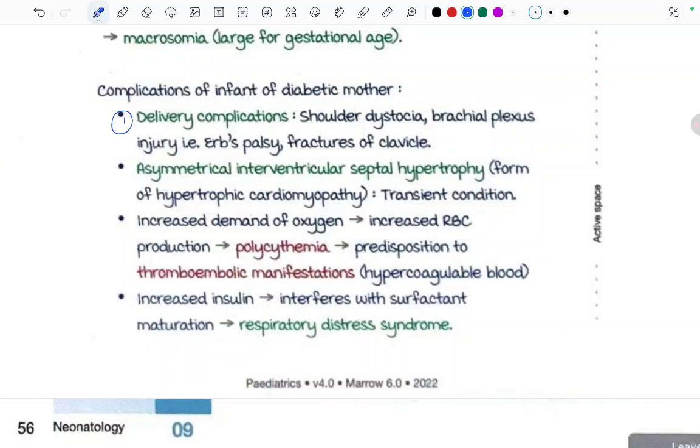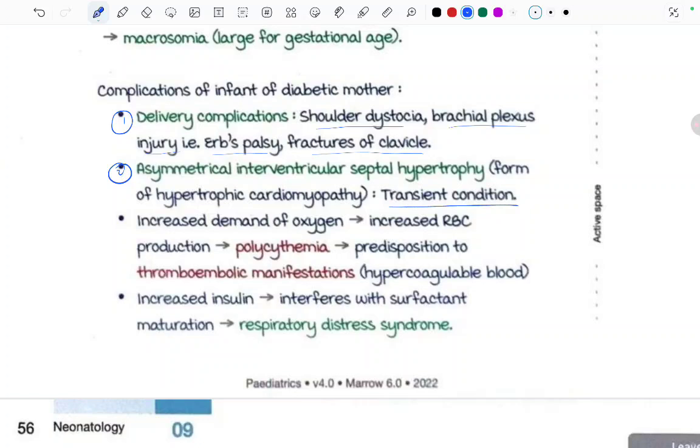First one is the delivery complication. Of course, the baby is macrosomic, so there can be shoulder dystocias, brachial plexus injury like Erb's palsy, or fracture of the clavicle. These are common because of large babies. Second one is asymmetrical interventricular septal hypertrophy, a form of hypertrophic cardiomyopathy, which is a transient condition. Fine, it will be resolved later on its own.